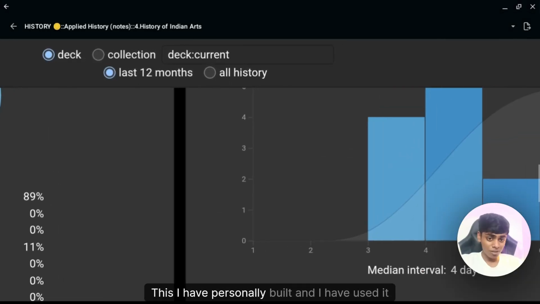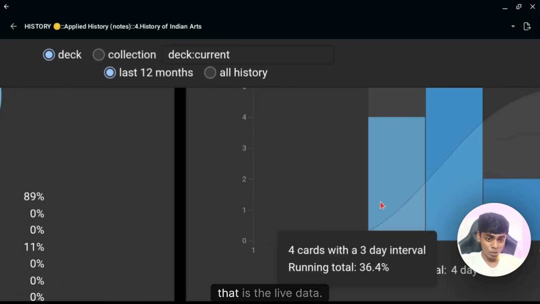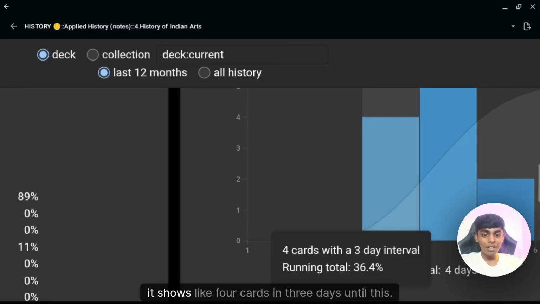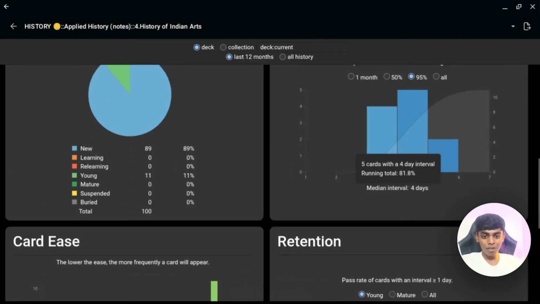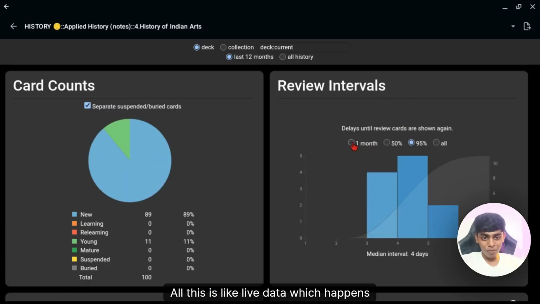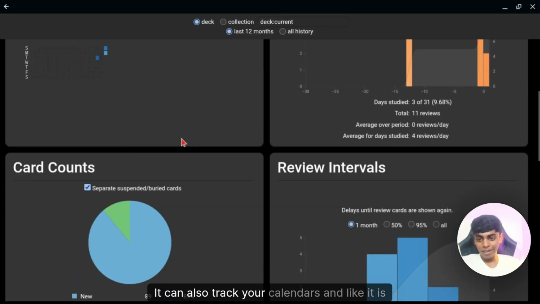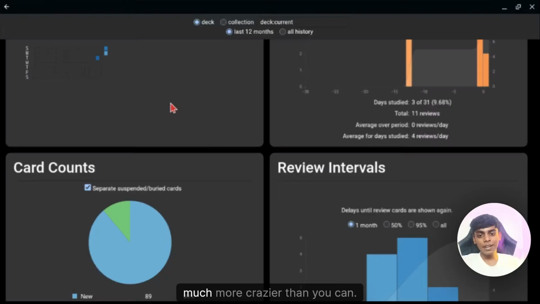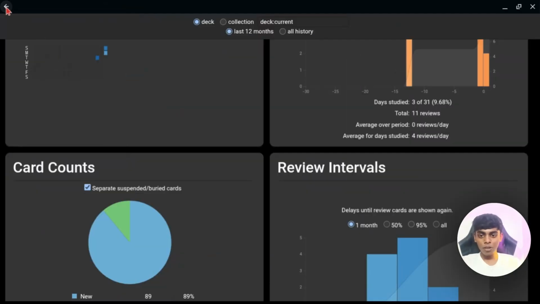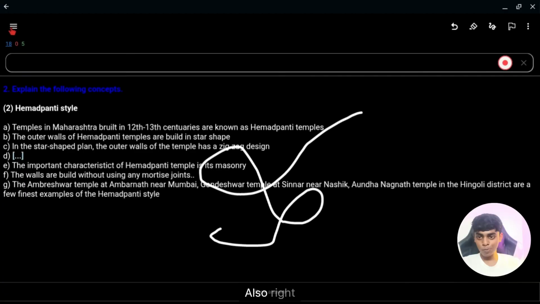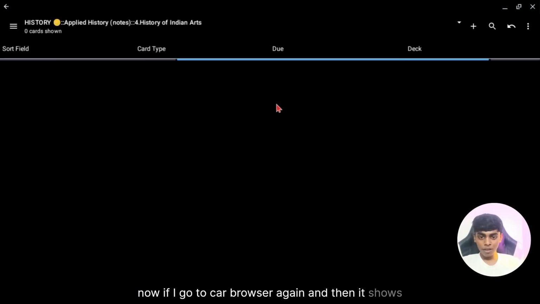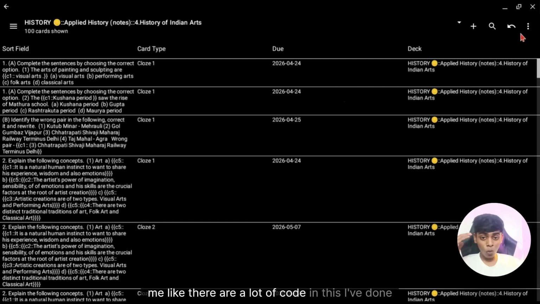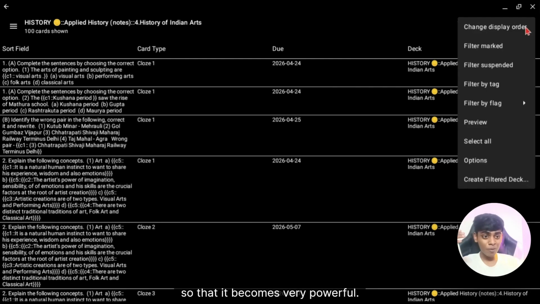This I have personally built and I have used it also. That is the live data. It shows 4 cards in 3 days intervals, 46%, 5 cards. All this is live data which appears when you start using it. It can also track your calendars, and it is much crazier than you can imagine, it's not actually explainable. Now if I go to the card browser again, it shows there is a lot of code in this that I've written so that it becomes very powerful.